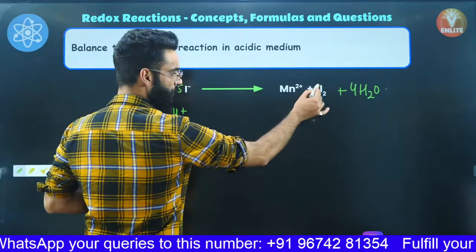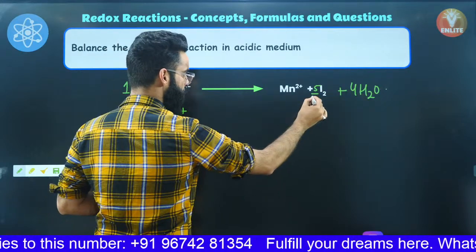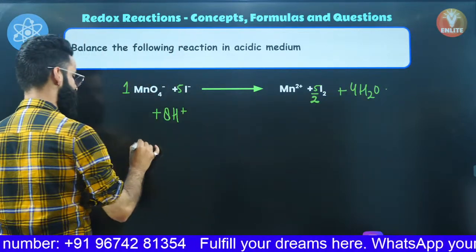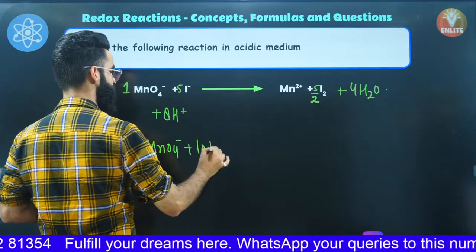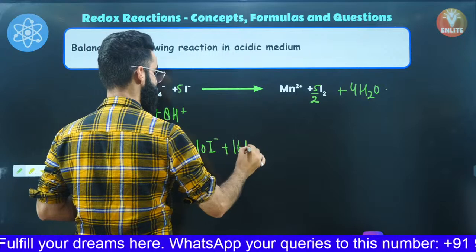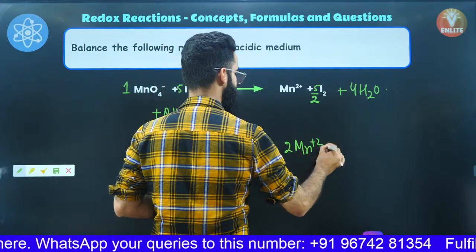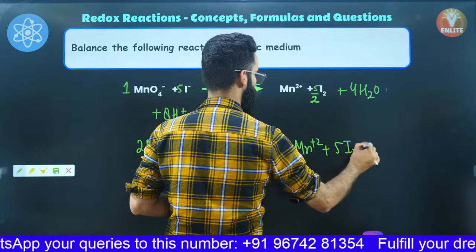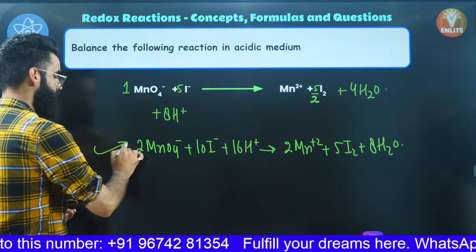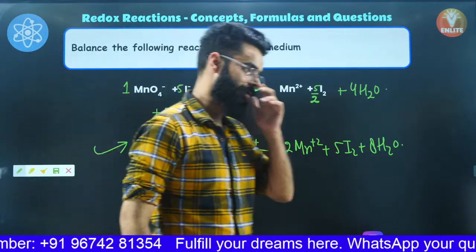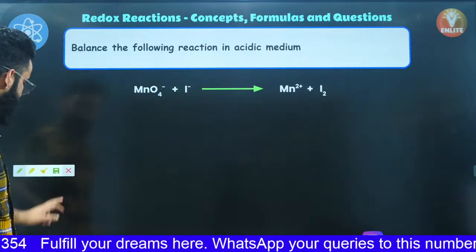Since this is 5 by 2, if you do not want this to be in fraction, I would want you guys to multiply throughout with this 2 over here. Then it becomes 2 times MnO4 negative, plus 10 times I negative, plus 16 times H positive, it gives 2 times Mn di positive, and it gives 5 times I2. With this you write 8 times water as well. This is one more way of writing the balanced chemical equation. The choice is all yours, right? Perfect. All right, people. So let's move on.